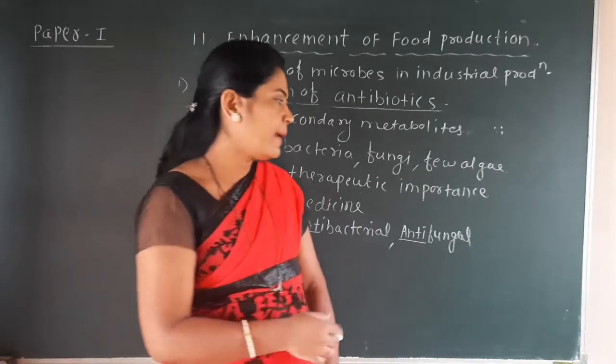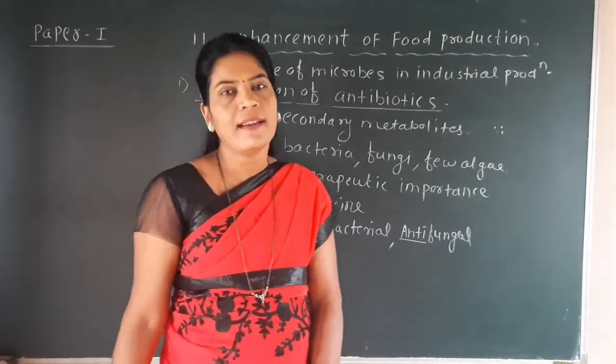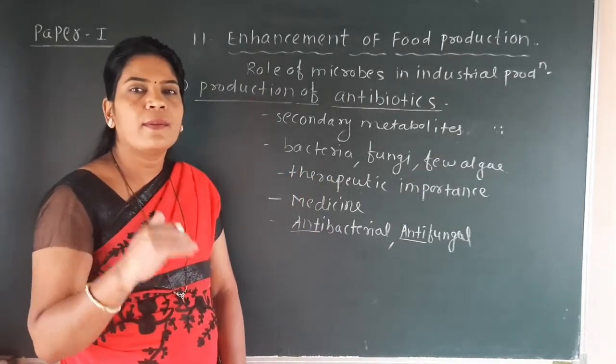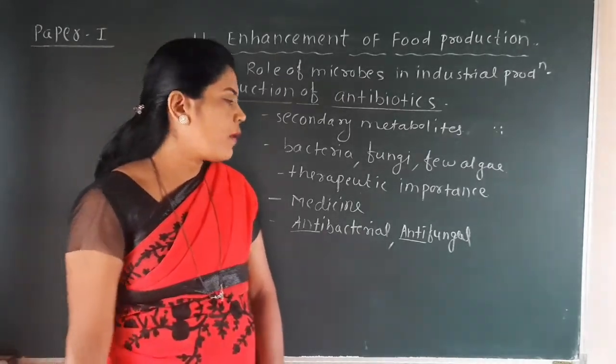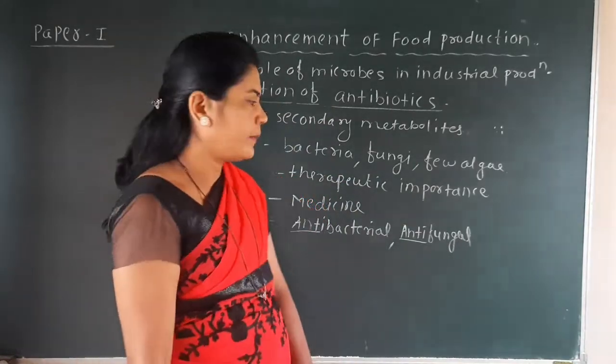Or when we get an infection of fungi, we can use an antibiotic to kill that fungi. So antibacterial, antifungal means this antibiotic kills bacteria, this antibiotic kills fungi. That's why we call it antibacterial or antifungal.